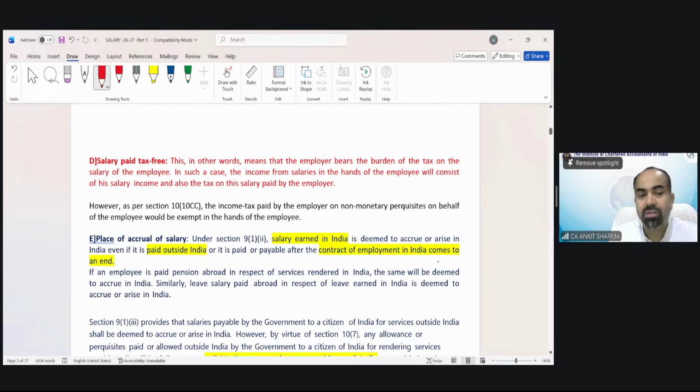Salary paid tax free. Suppose your employer and you, the employee.